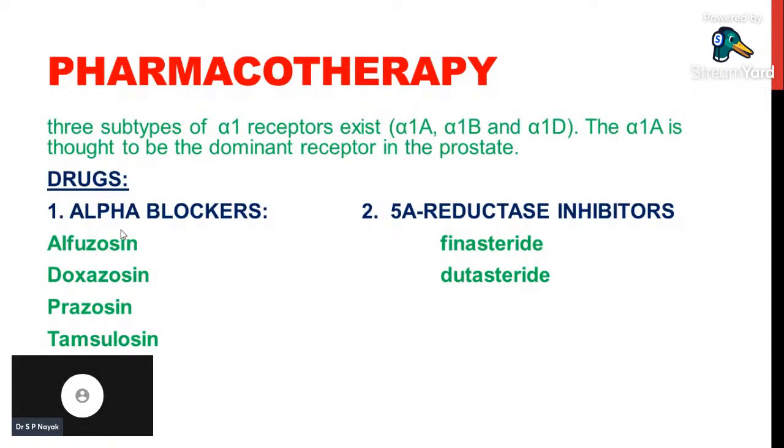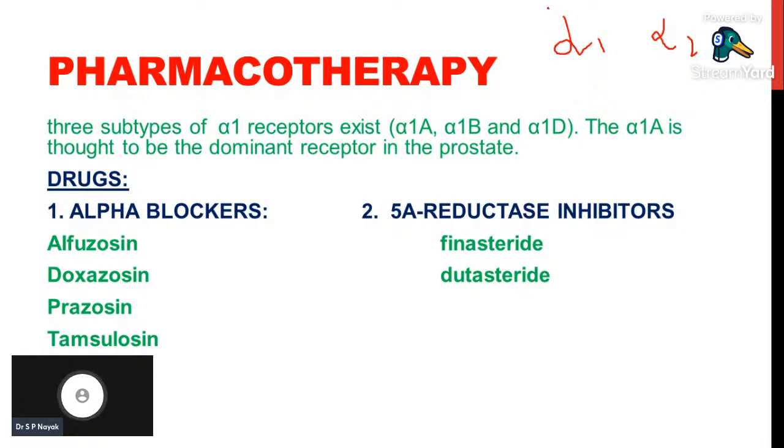Anyways, before understanding those subtypes of alpha 1 receptors, let us try to find the drugs which are considered as alpha blockers. When we study pharmacology, among alpha blockers we have alpha 1 blockers, alpha 2 blockers, and also unspecific alpha blockers.